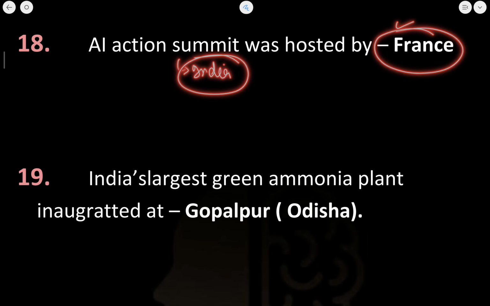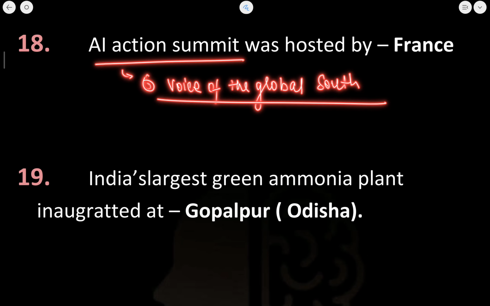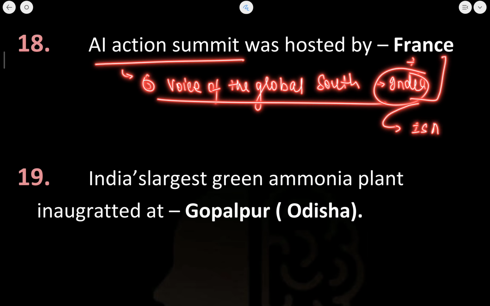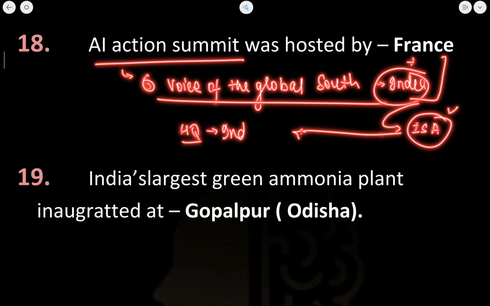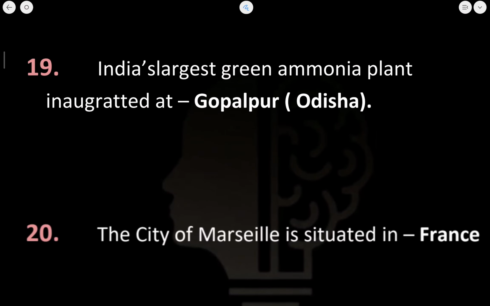ठीक है. Now if I talk about the Voice of the Global South Summit, this was recently held in India, and India and France ने jointly एक और initiative शुरू किया था which is International Solar Alliance. ठीक है. Now इसका हेडक्वार्टर कहाँ है? इसका हेडक्वार्टर हमारे इंडिया में ही है. And in which place in India? This you are going to tell me in the comment section. फ्रांस से इंडिया ने राफेल जेट्स लिए हैं. ठीक है, ये तो आपको पता ही होगा. So this is all regarding France.